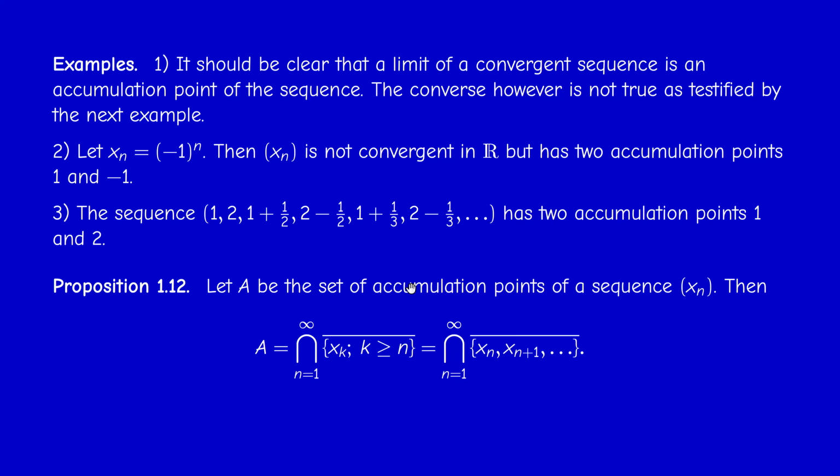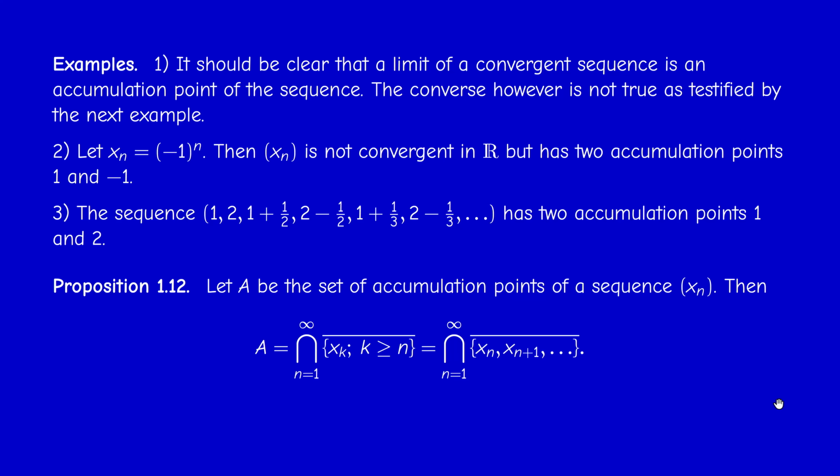If we are given a sequence xn of a metric space, the set of accumulation points can be written as an intersection of a decreasing sequence of closed sets. Okay, a very useful result that we may need later in compactness. So we can write A as the intersection of the closures of the sets {xn, xn plus 1, etc.}. Okay, how do I prove that?